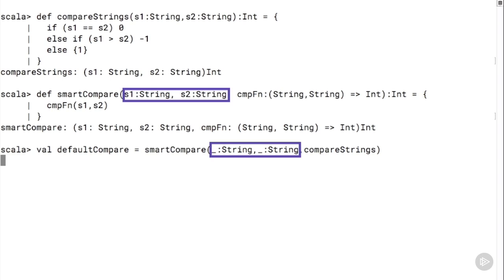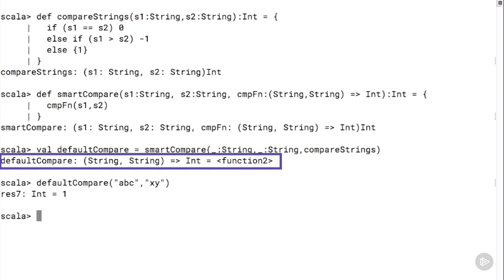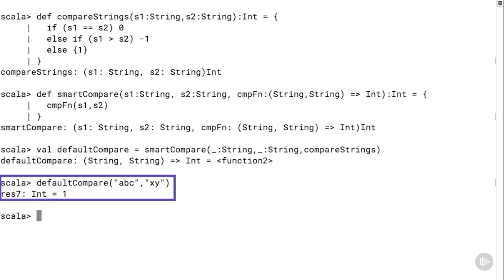We do so making use of the placeholder underscore. And the result is a binary function. This is a function object which accepts two strings and returns a comparison based on the comparison function which we specified. The function smart compare was a ternary function. We have now a binary function of type function2 which we can now use to compare strings.